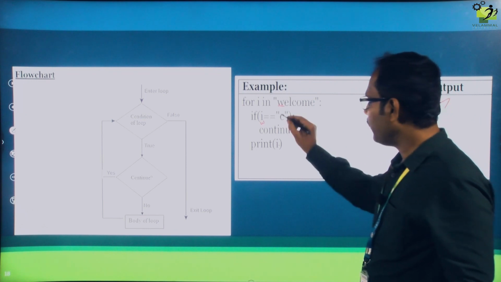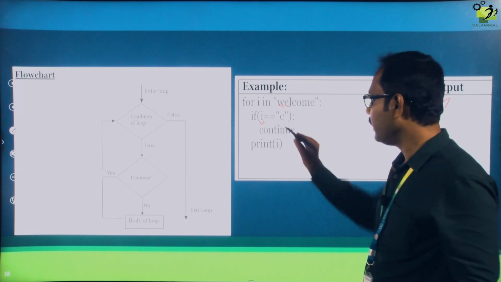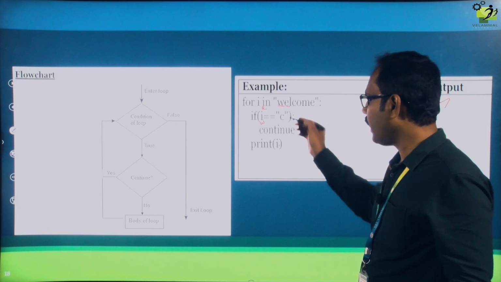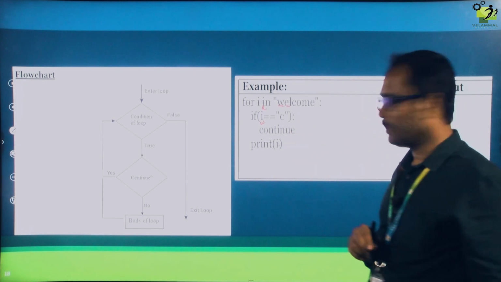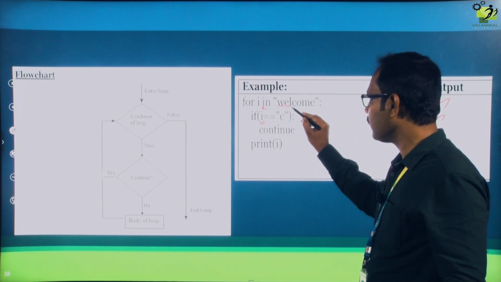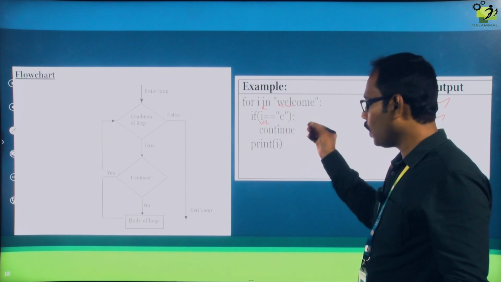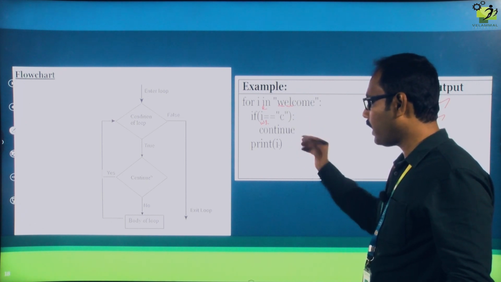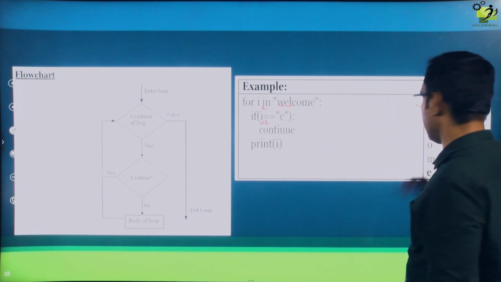Next, now the I value is E. It will check the condition E equal to C. No, so it will come to the print statement and print E. Again we go to the same for loop. Now the I value is L. L equal to C? No, so it will not get into the body of the if, it will go to the print statement, and L will get printed.